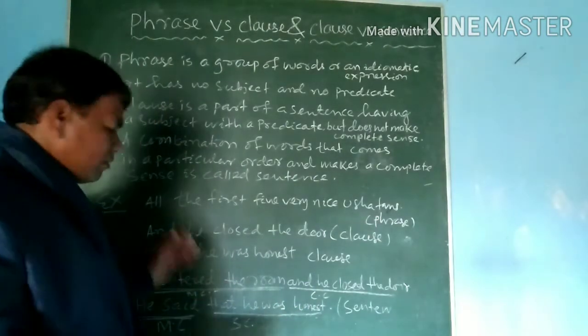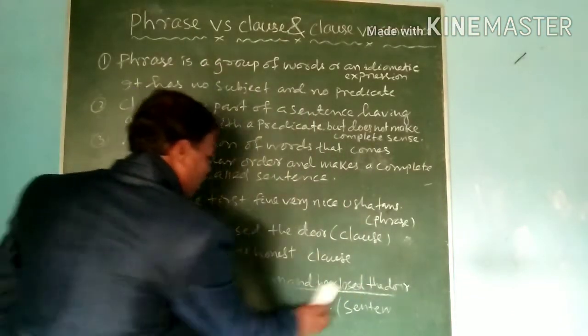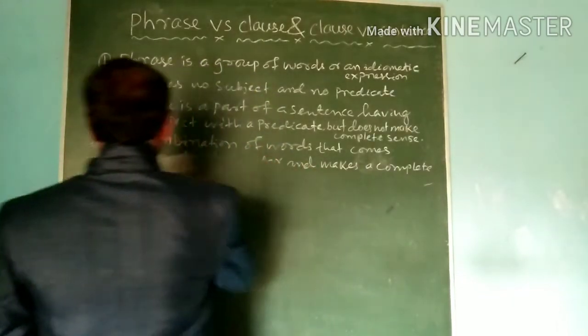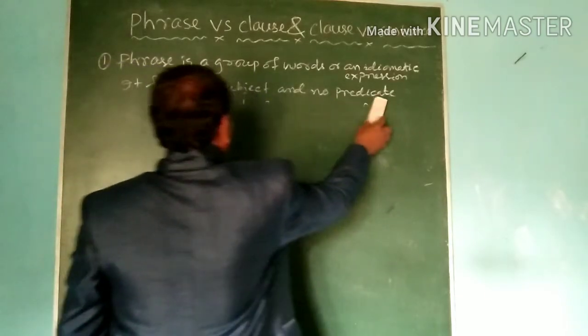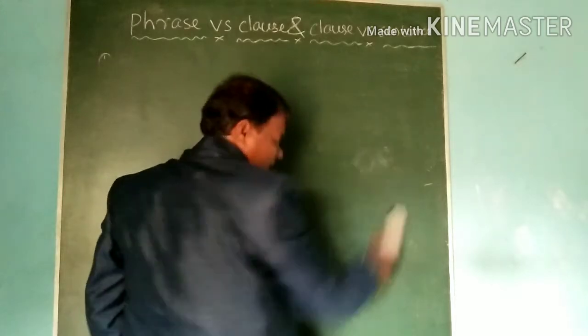So now we shall examine how a phrase and a clause act in a sentence, and how the sentence makes complete sense whereas the clause does not make complete sense.